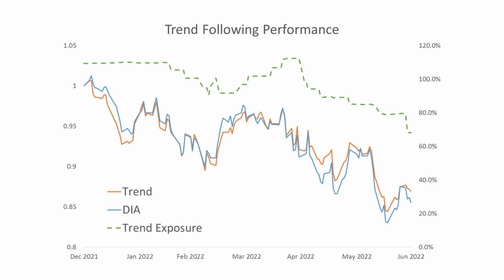For our trend following model, the exposure to stocks was around 110% at the start of the year. It only seriously started reducing exposure after April, and it ended the first half with slightly less than 70% exposure. Hence, it is to be expected that trend model performance is roughly in line with DIA, which is the ETF tracking the Dow Jones Industrial Average.